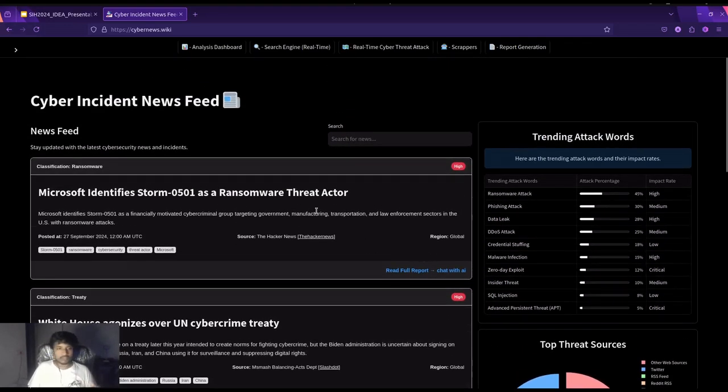Every card represents its own single thread, or you can say every news article is a thread, and each thread is connected with the article which we have scraped from. As I'm speaking right now, we are scraping thousands of data from different sources. It includes social media sites like Twitter, Reddit comment sections, chatting applications like Telegram channels, news articles, and journals. We are scraping everything, which we're going to demonstrate later on the scraper module.